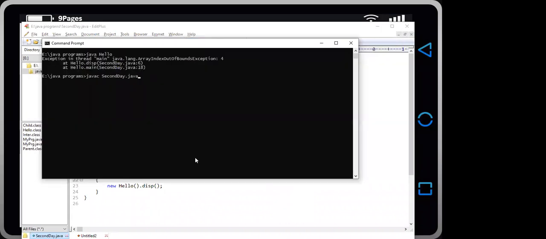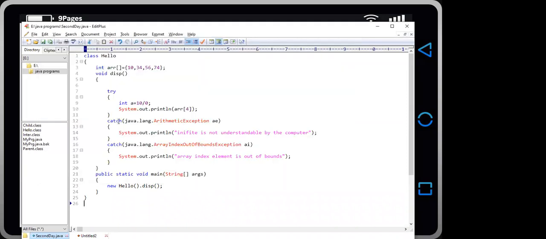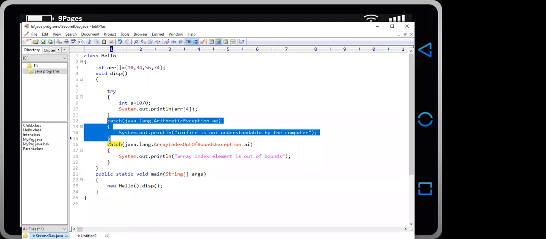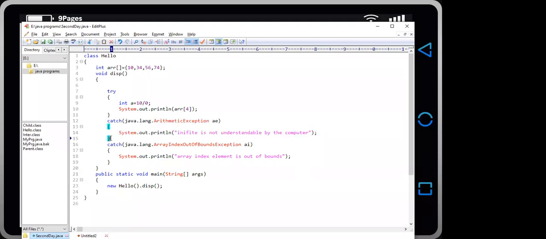So what will happen if we compile the program? It gets compiled perfectly fine, and when we run it, we will get "Infinite is not understandable by the computer", because the first statement is this. Okay, and if we have this type of statement, then the statement will throw an exception. The interpreter will not execute the next statement, because the exception is already thrown by this statement, and this catch block, the nearest catch block, will get executed.